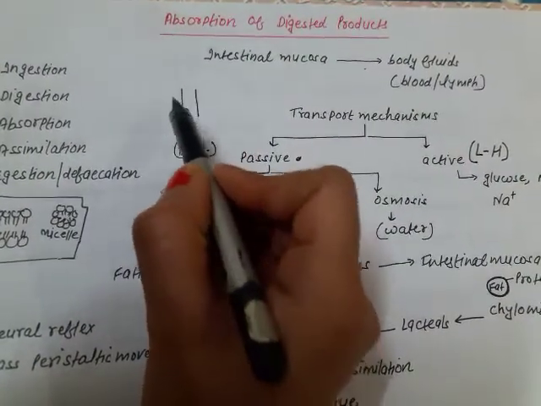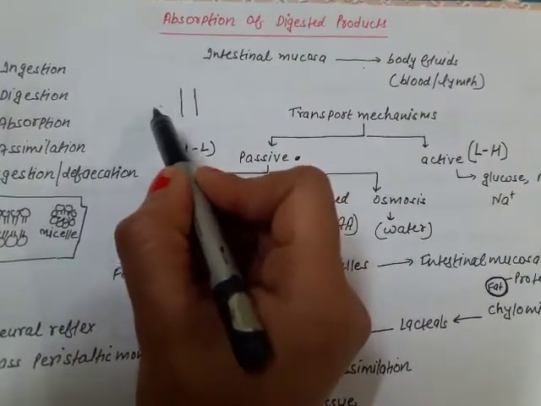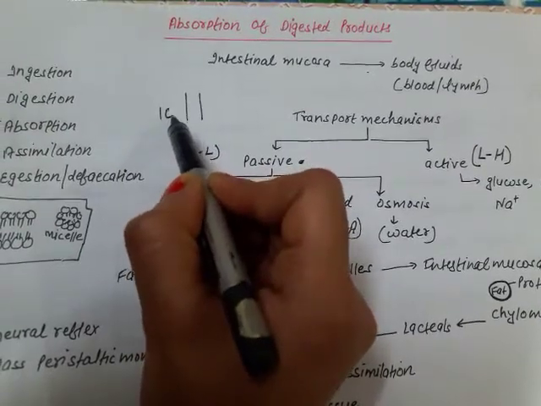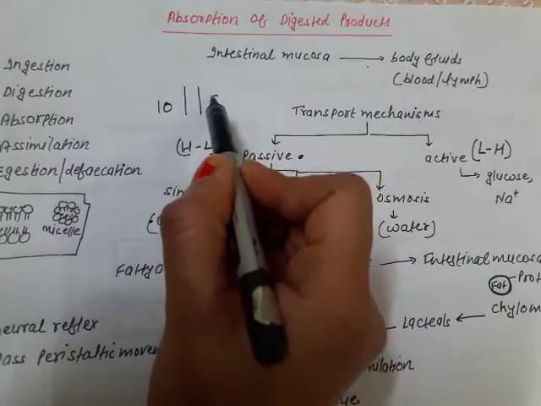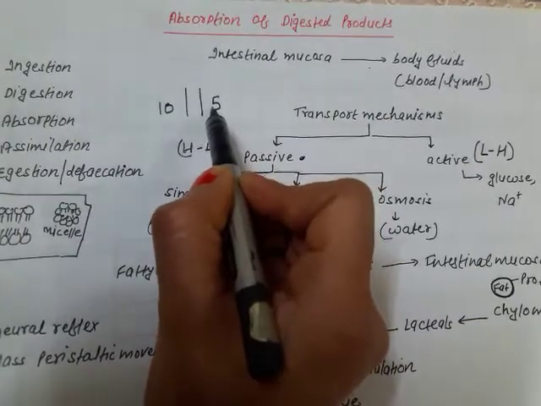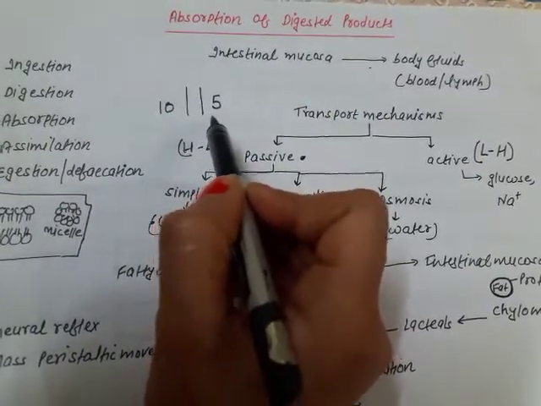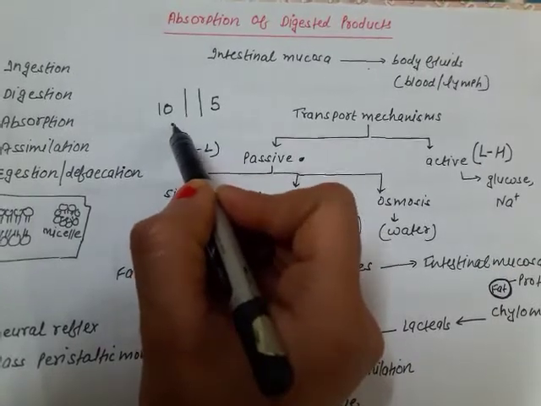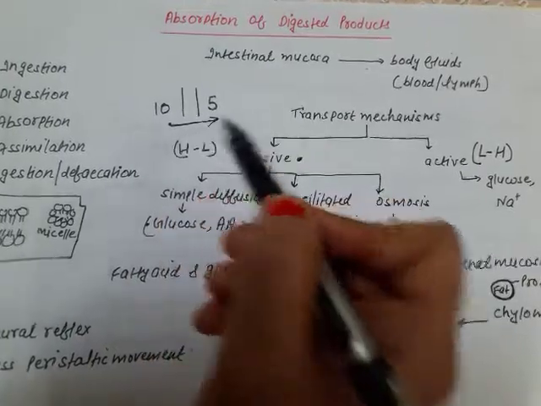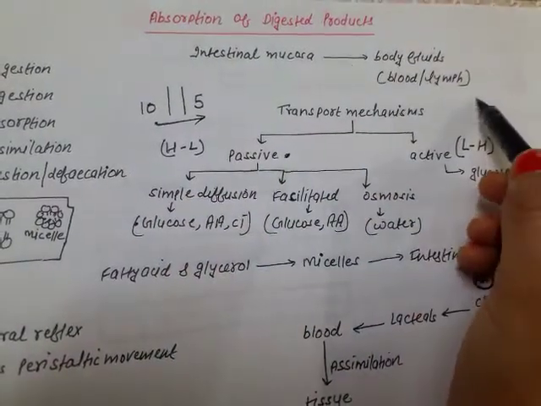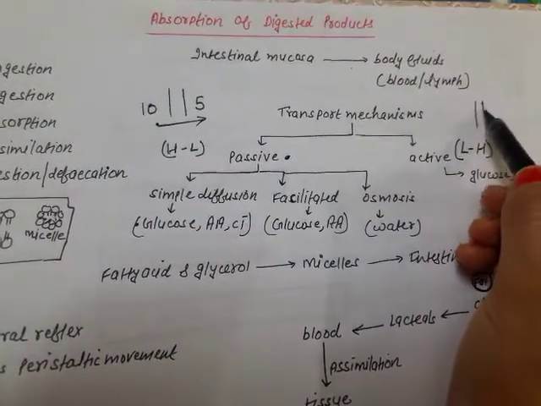Fine. And here the concentration of glucose is like 10 molecules of glucose are present over here, and across the membrane 5 molecules are present. Then how will the transport take place? From a region of high concentration, means from 10 to 5.